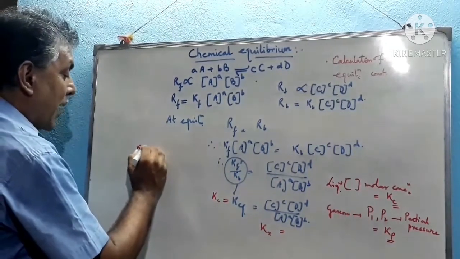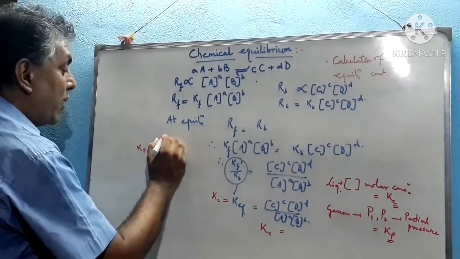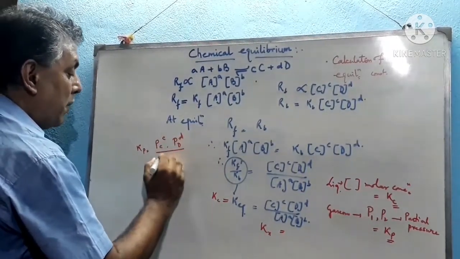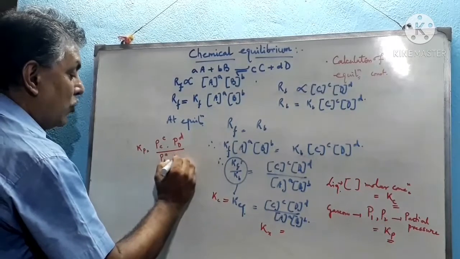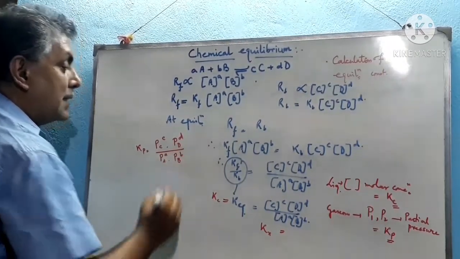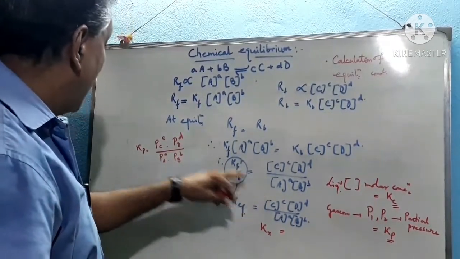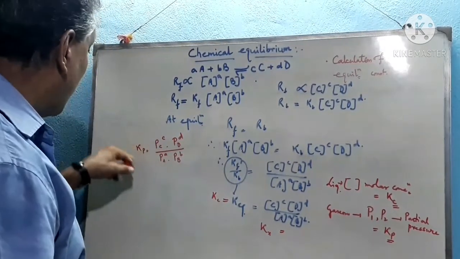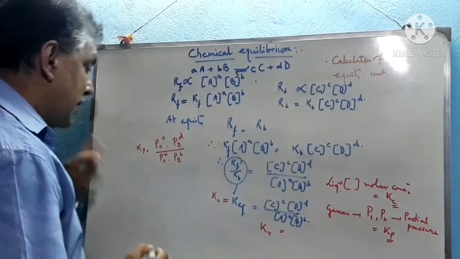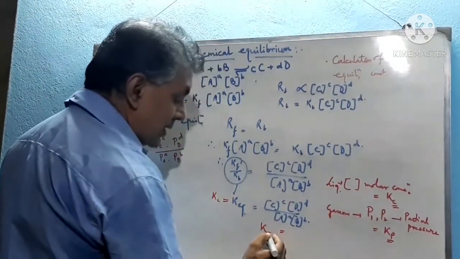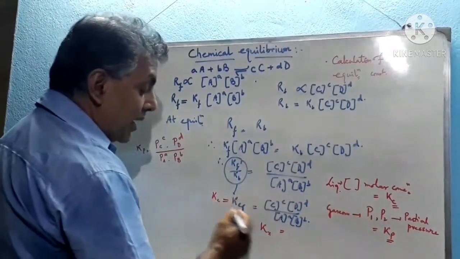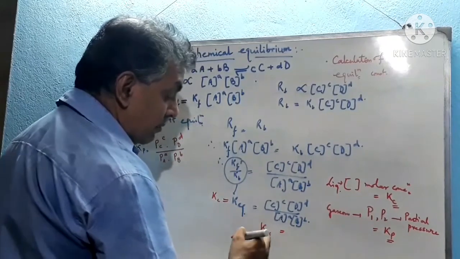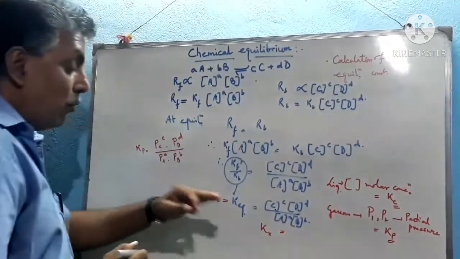So Kp becomes partial pressure of C to the power C into partial pressure of D to the power D, divided by partial pressure of A to the power A into partial pressure of B to the power B. See this, the molar concentration term is transformed into the partial pressure term, and that's why Kc is transformed into Kp. Both of them are equilibrium constants. Now, instead of molar concentration or partial pressure, we can write this in the form of mole fraction.